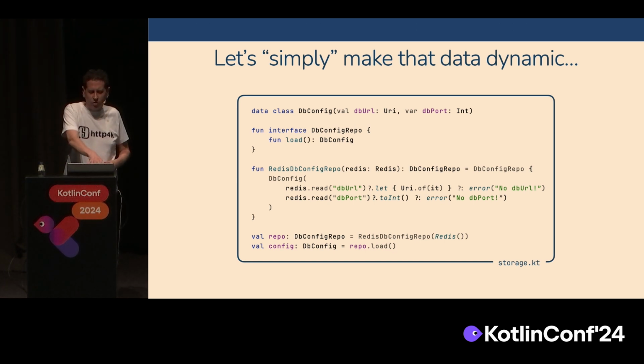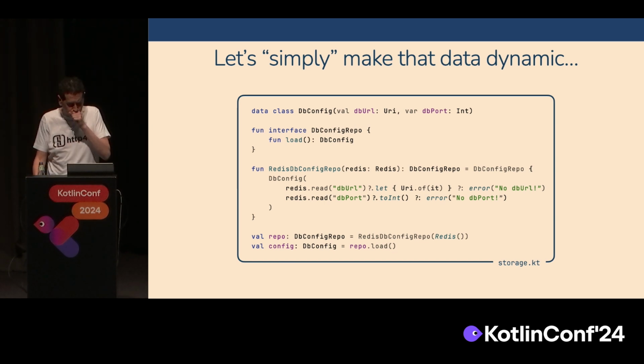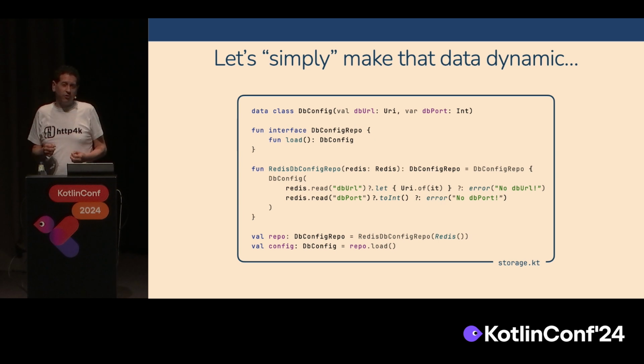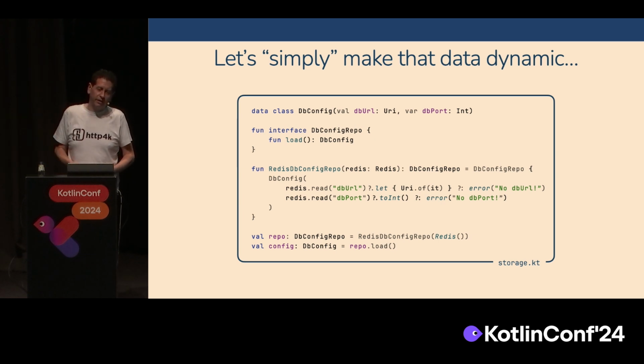And you can see here, if we're creating this Redis example, we're reading all the keys out of Redis, one called DB URL and one called DB port, and then we munge those types, one into a URI and one into an int, and if it blows up, it throws an exception.